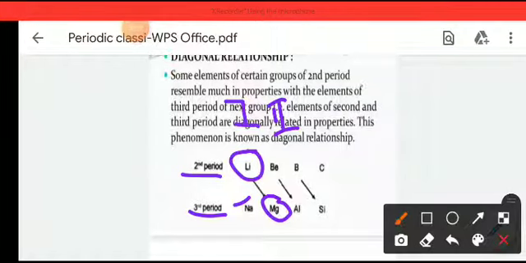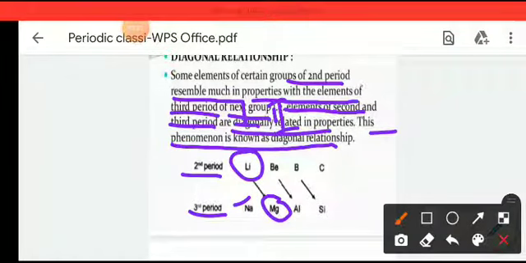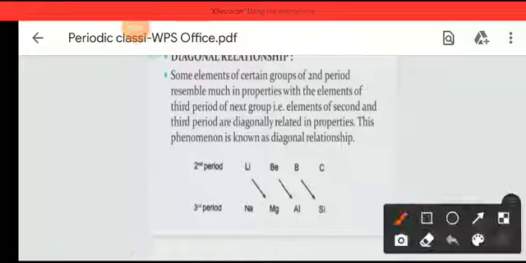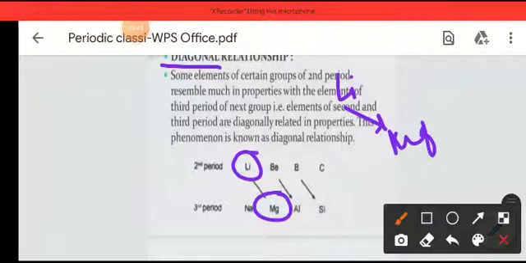So some elements of certain groups of the second period resemble much in properties the elements of the next group in the third period. This phenomenon is known as the diagonal relationship. Here lithium and magnesium are placed diagonally, and so are beryllium and aluminum, or boron and silicon.